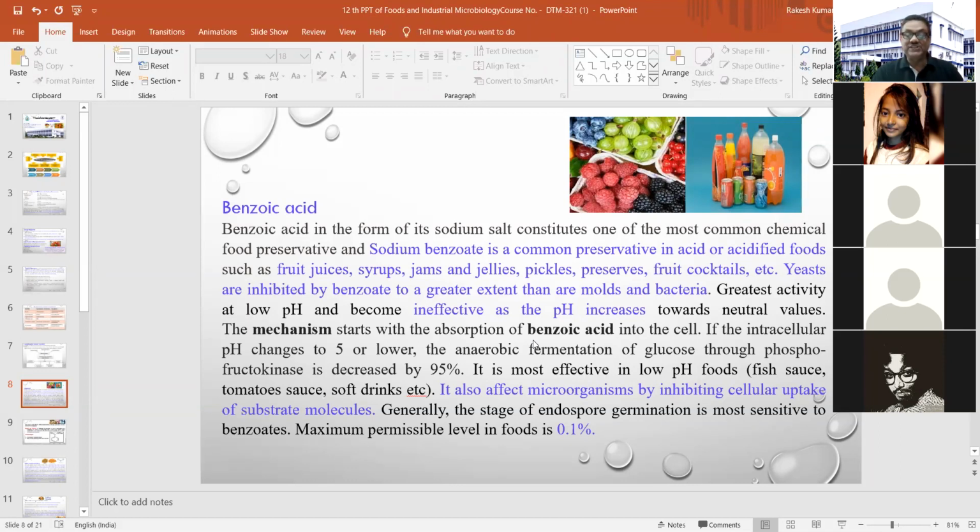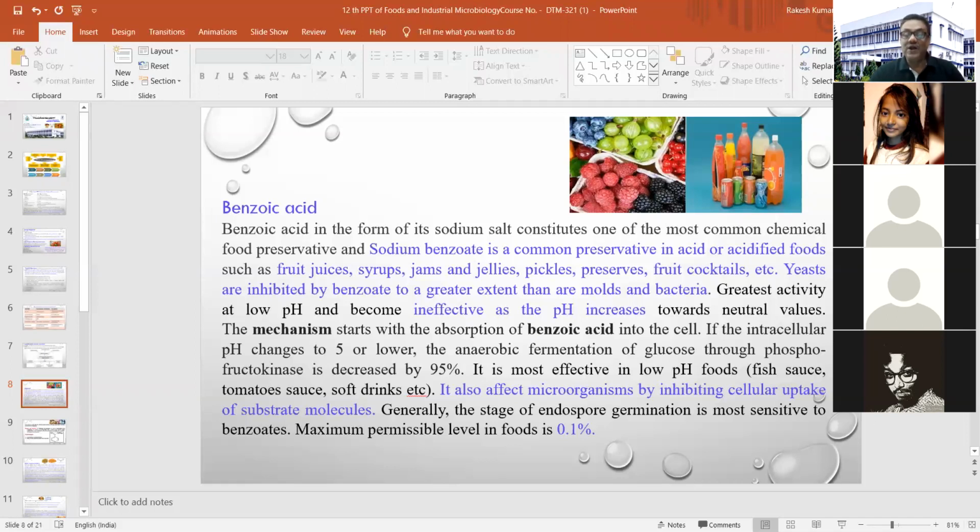Yeasts are inhibited by benzoate to a greater extent compared with molds and bacteria. So it is more effective against yeasts, which are generally found in different types of preserved food items. And the greater activity can be observed when your food item has a low pH, and it becomes ineffective as the pH of your food item increases towards a neutral value.